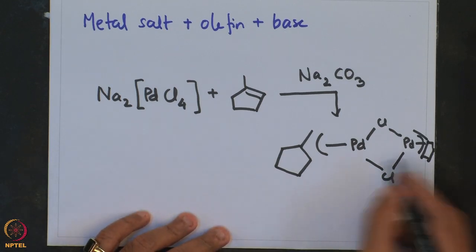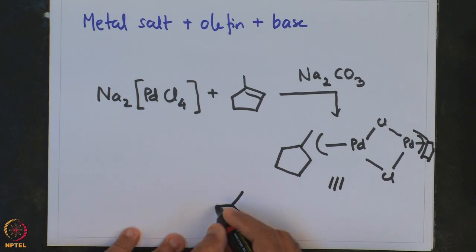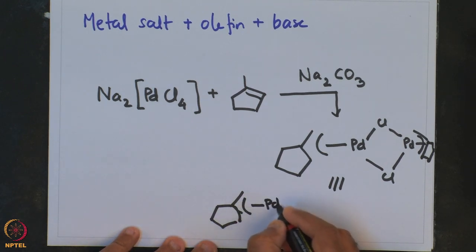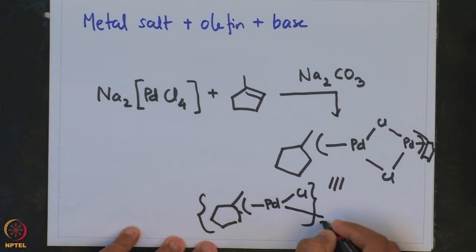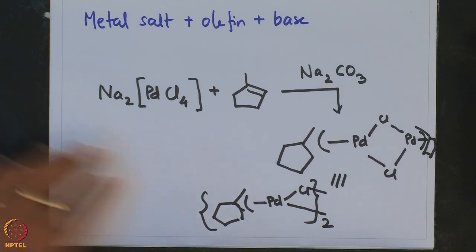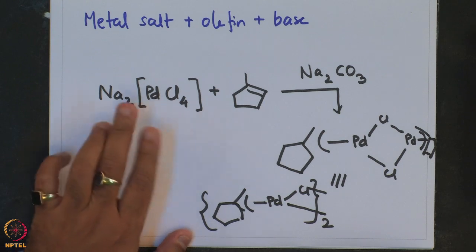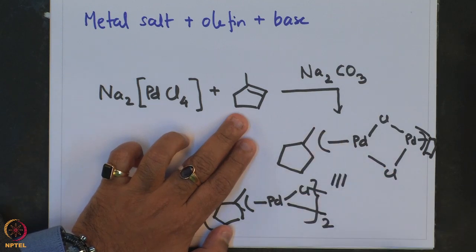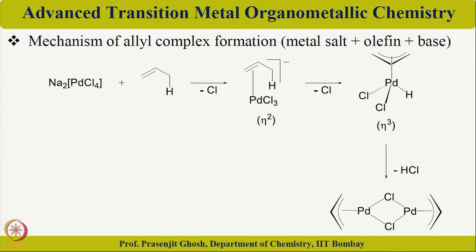So, this is a dimer of this type. In this, the reaction of palladium tetrachloride dianion with this olefin in presence of base gives this eta 3 bound allyl ligand. A possible mechanism of this is shown over here.